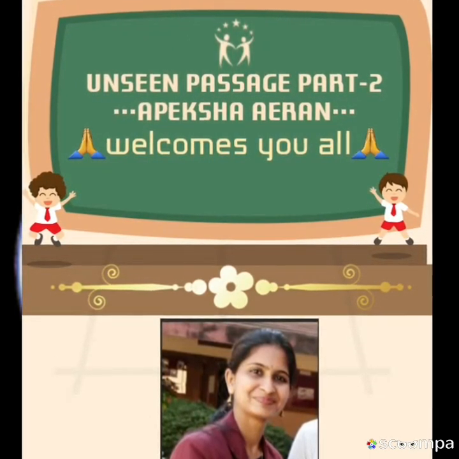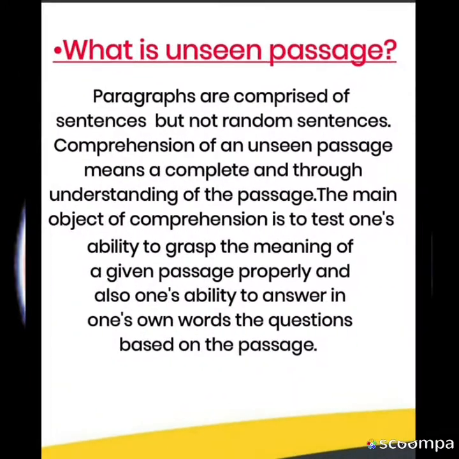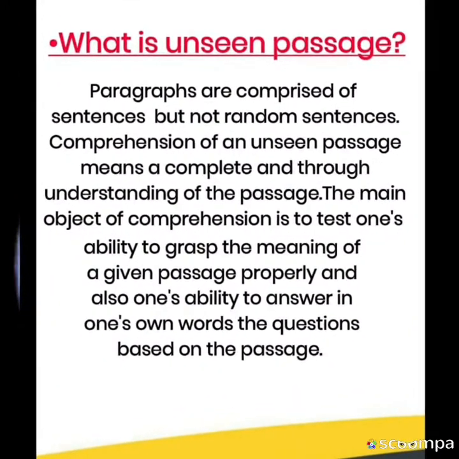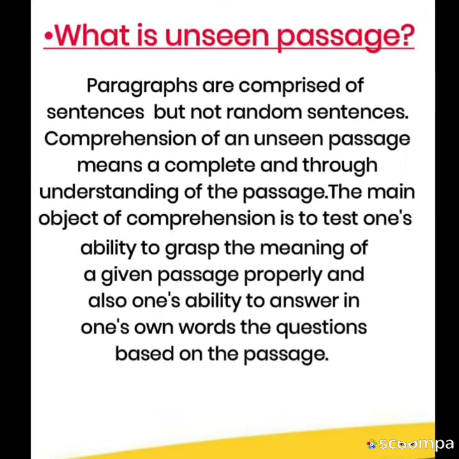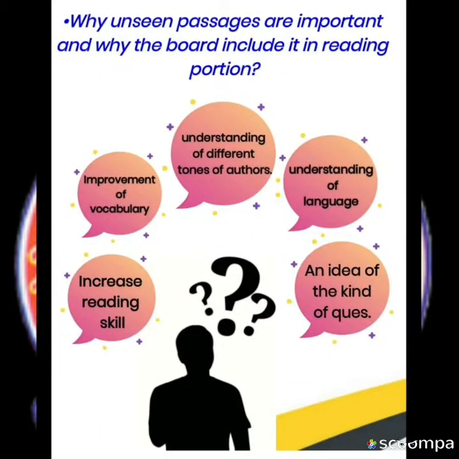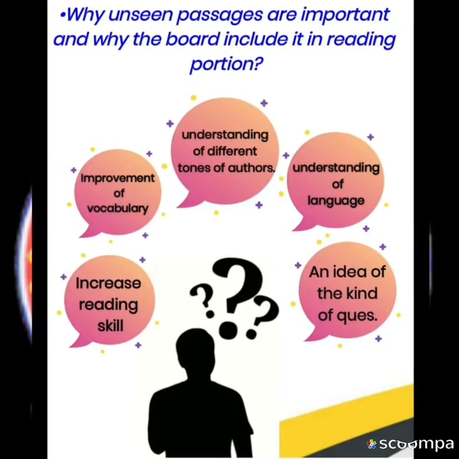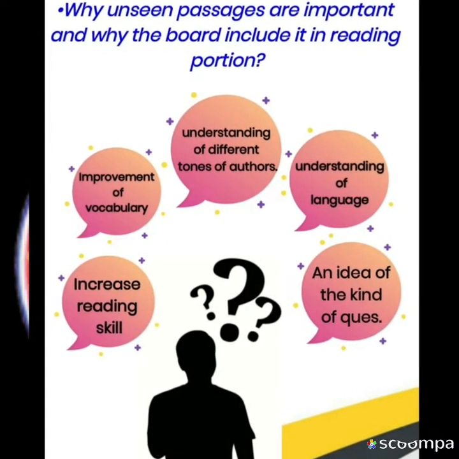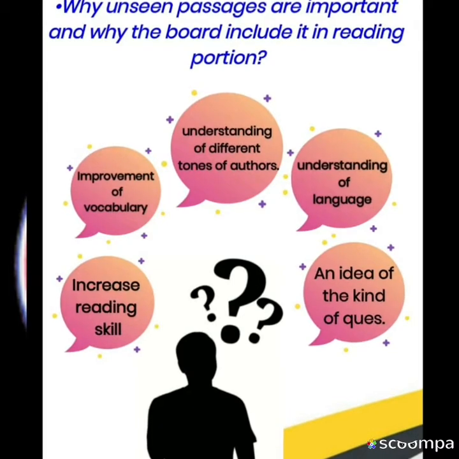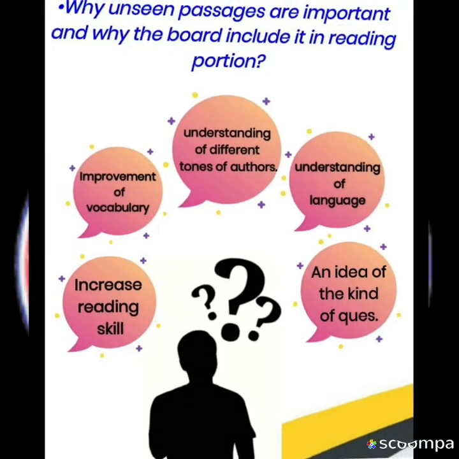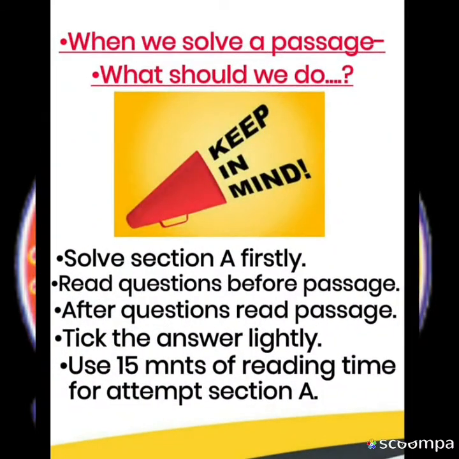In our previous class, we learned what an Unseen Passage is and why the board includes this unseen passage in the reading portion. So now we turn to the third topic. That means when we start to solve a passage, what should we keep in mind?